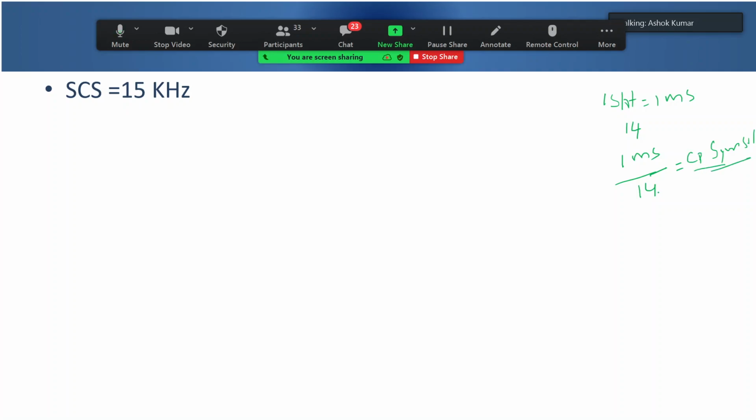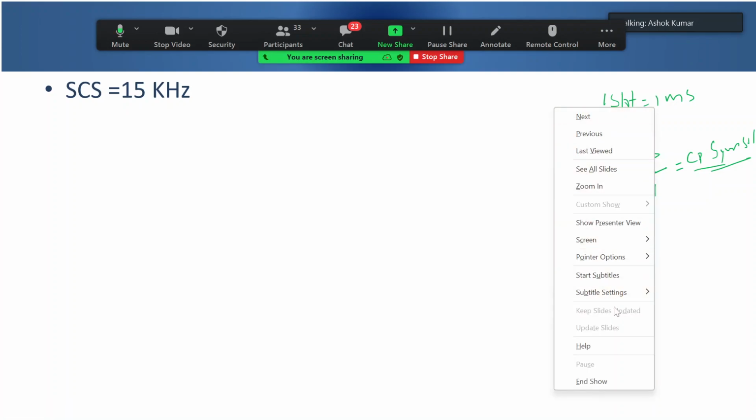But as we see, the CP size is different. Some CPs are longer, some are normal, and at 60 kilohertz we have extended. So it was not simple at that point of time to explain the symbol duration. Now we'll be calculating it.